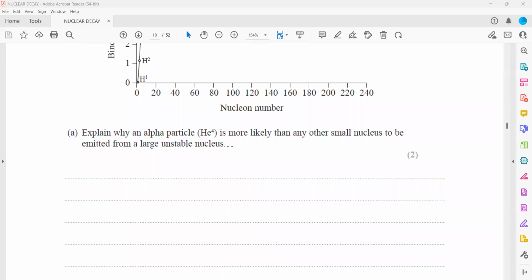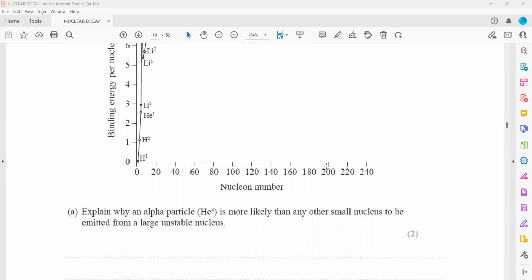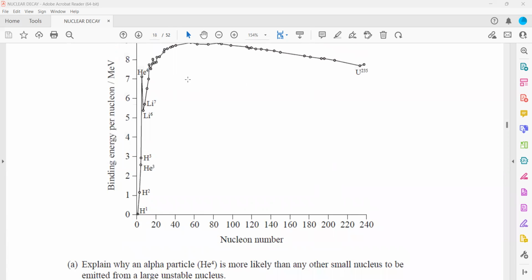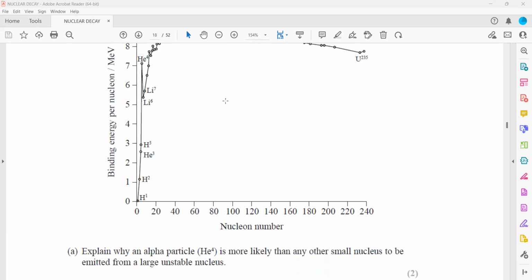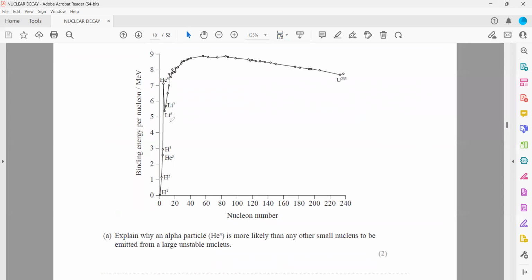Explain why an alpha particle, or helium nucleus, is more likely than other small nuclei to be emitted from a large unstable nucleus. Basically, all these atoms tend to gain nuclear stability by reaching the highest binding energy per nucleon.